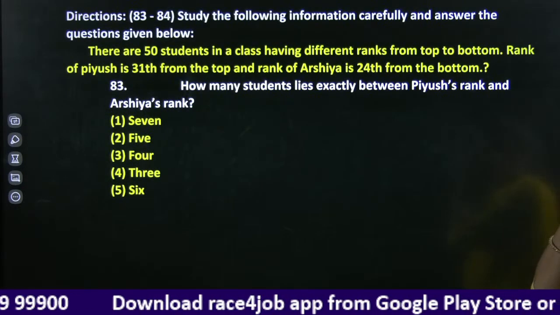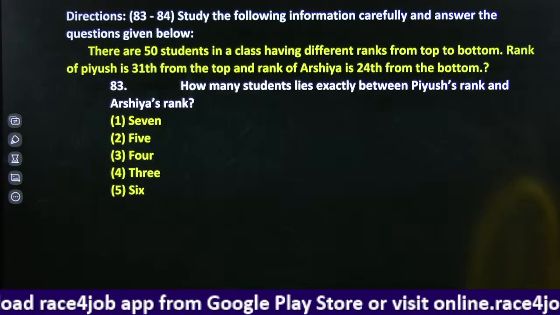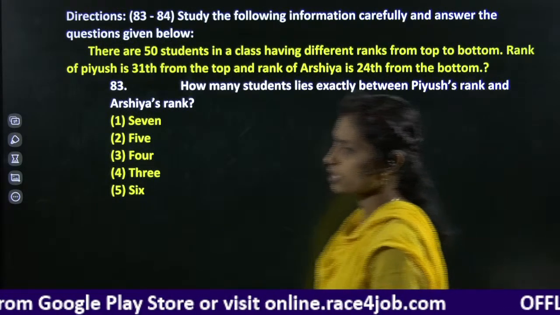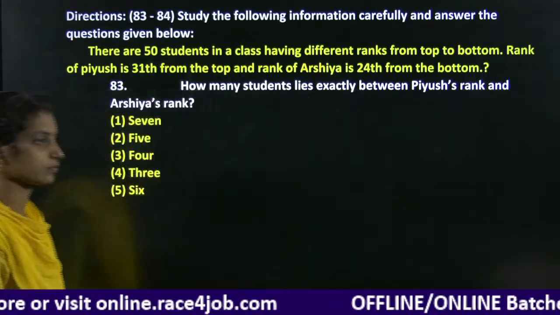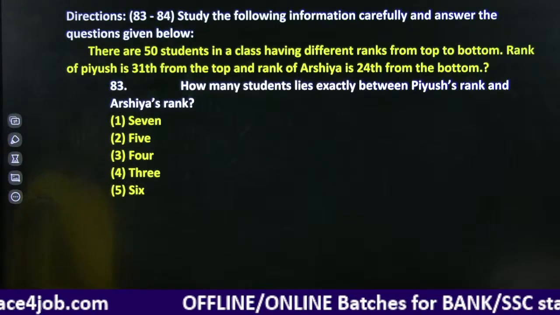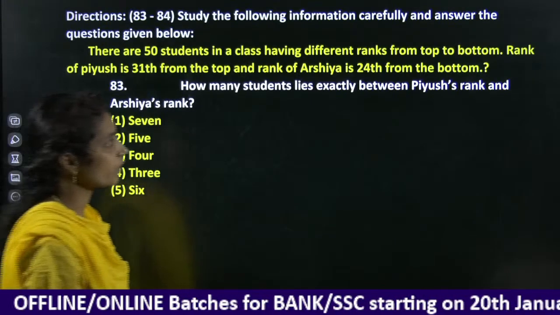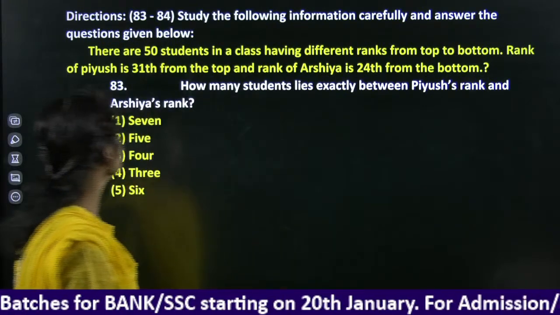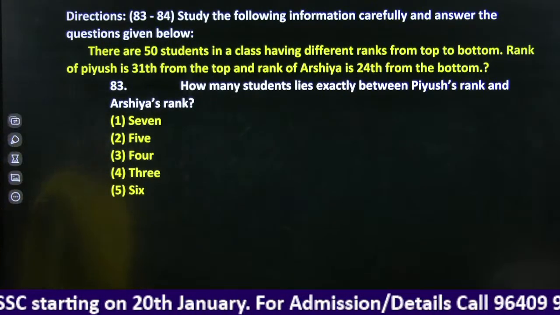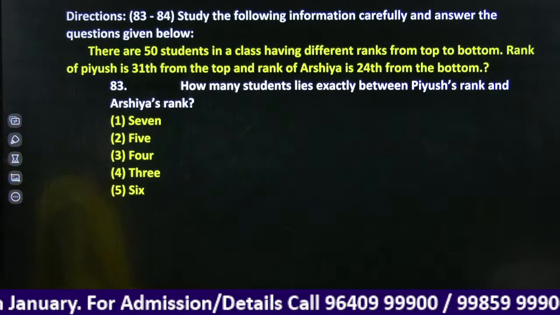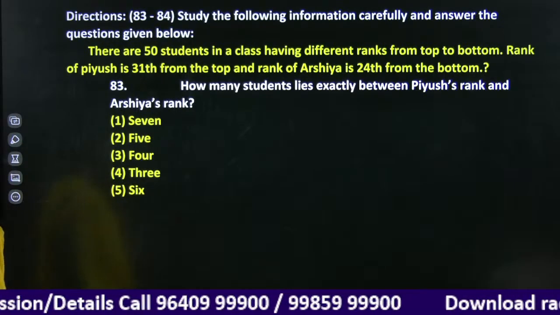Right? And here we have a question from ranking. There are 50 students in a class having different ranks from top to bottom. Right? Rank of Piyush is 31st from the top.